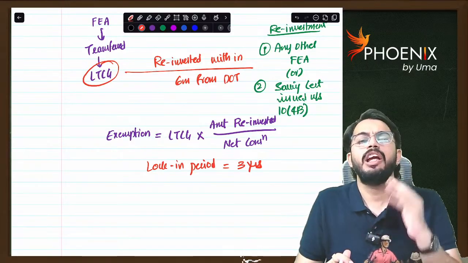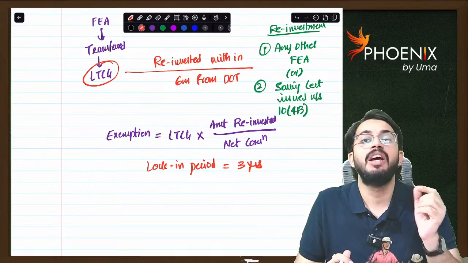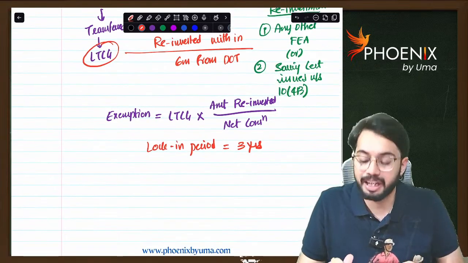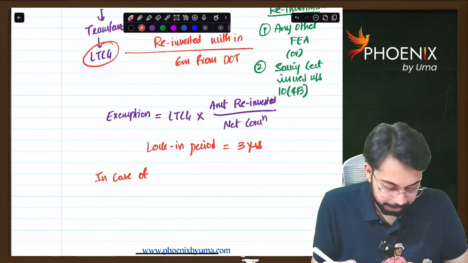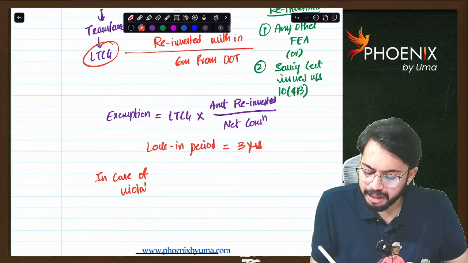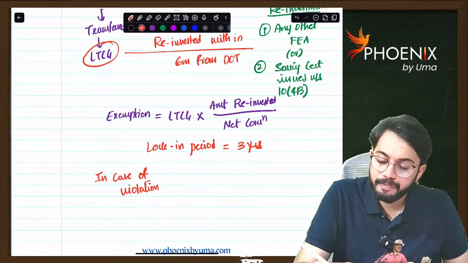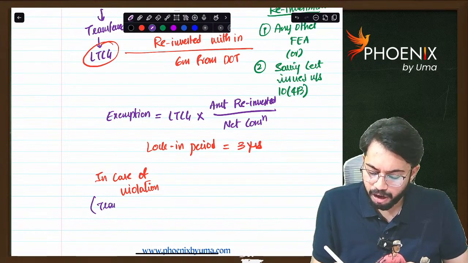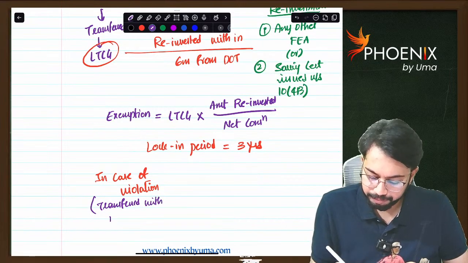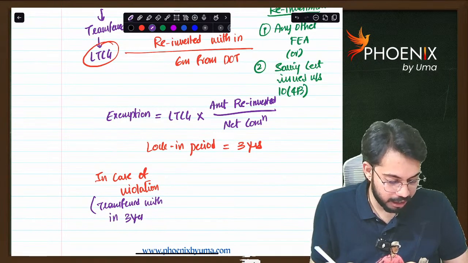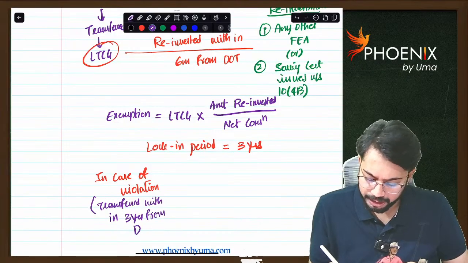Sir, what if he transfers Wipro shares within 3 years from date of purchase, in case of violation? Violation means transferred within 3 years from date of purchase.